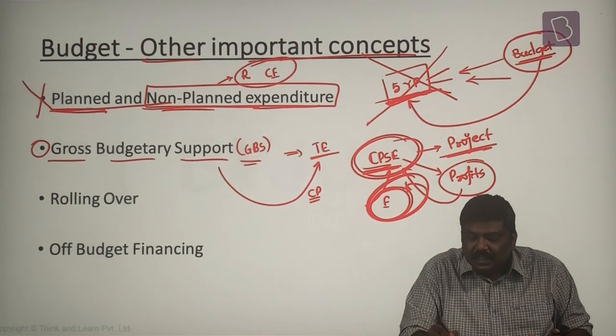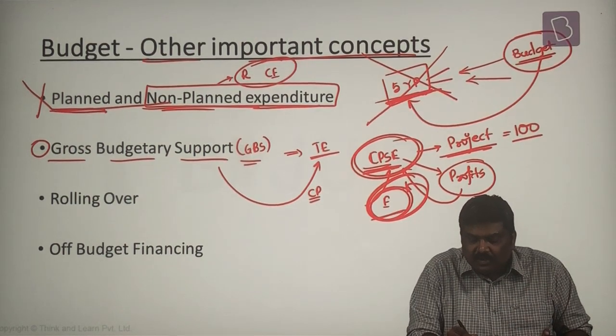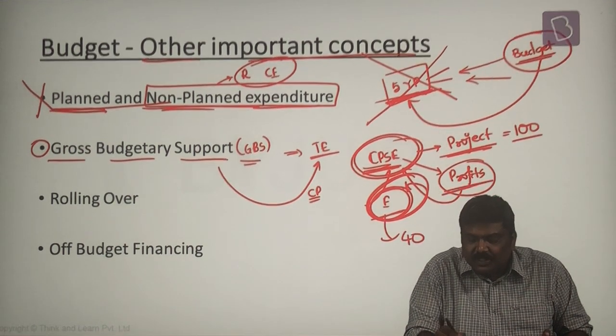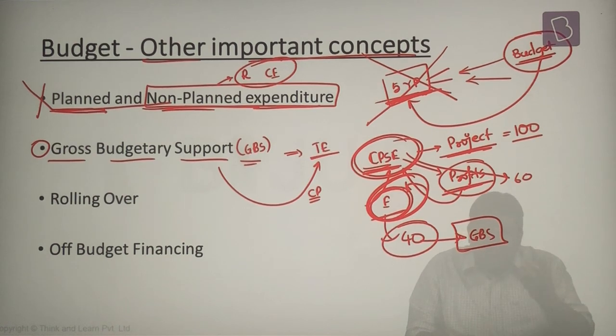But look at this, if the project incurs, let's say hypothetically, 100 rupees, but the central government has contributed only 40 rupees and 60 rupees is from the CPSE, just that 40 rupees will be gross budgetary support. That is how much component is coming from the central government. That is gross budgetary support.